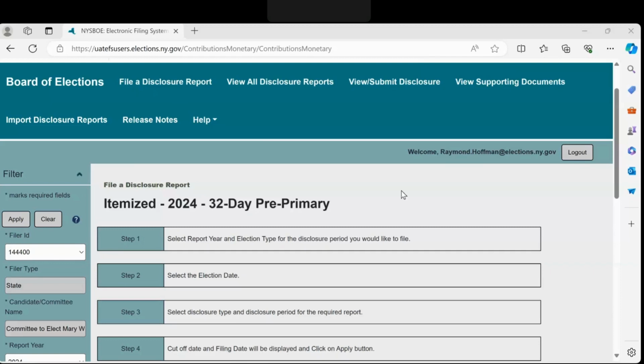However, there are certain expenditures that cannot be paid for with public matching funds. The following are examples of non-qualified expenditures, but committees are eligible to use non-public campaign funds.